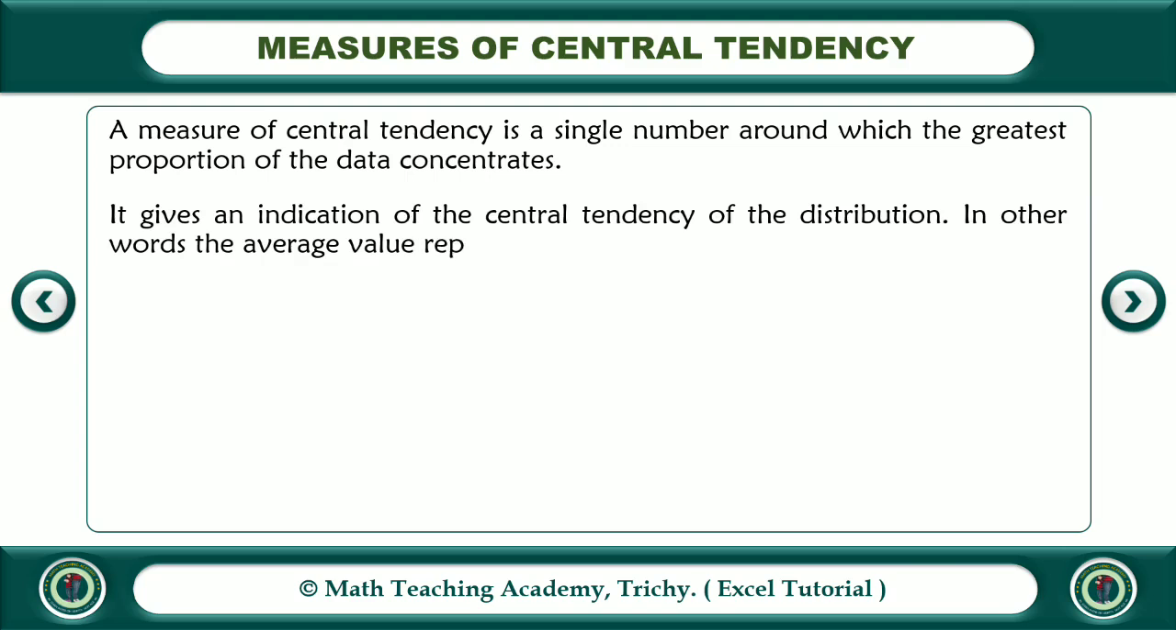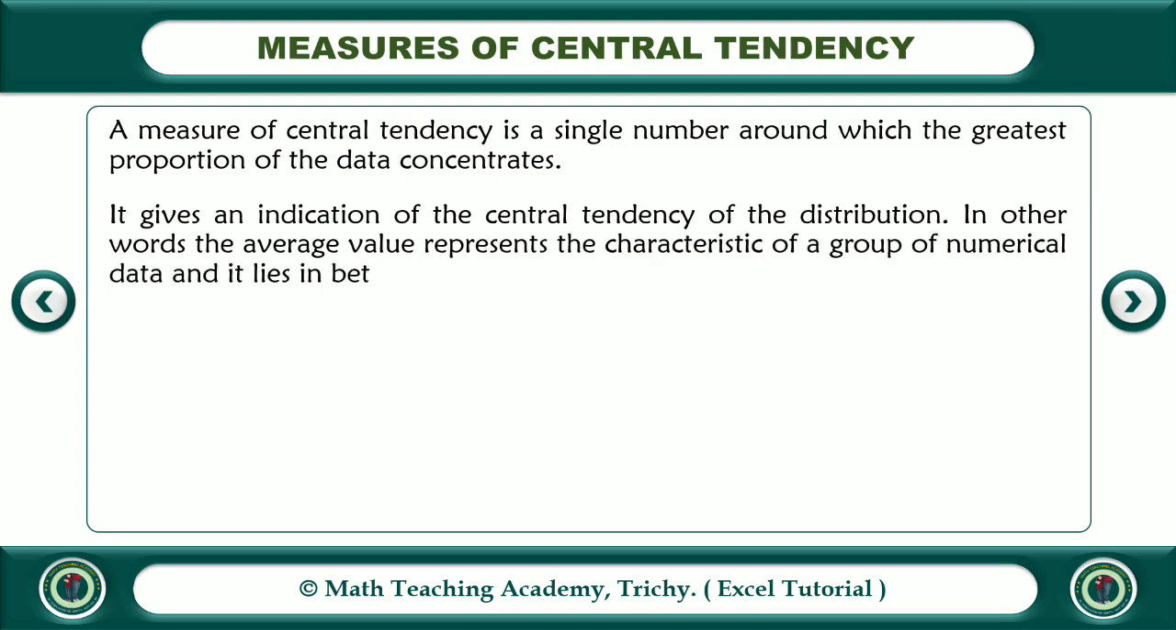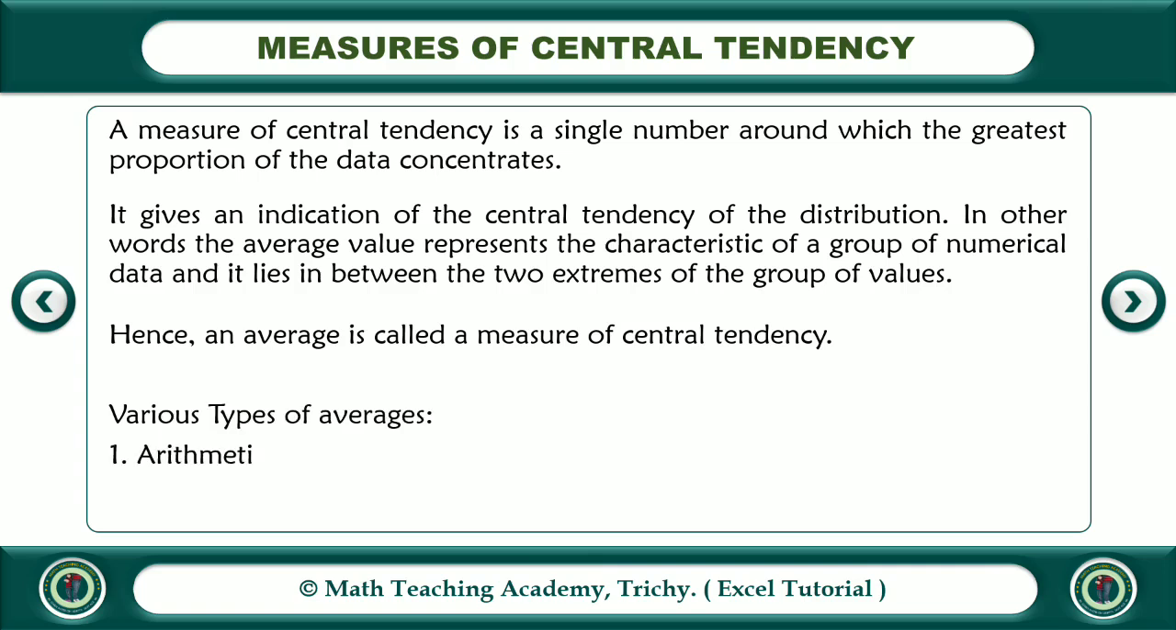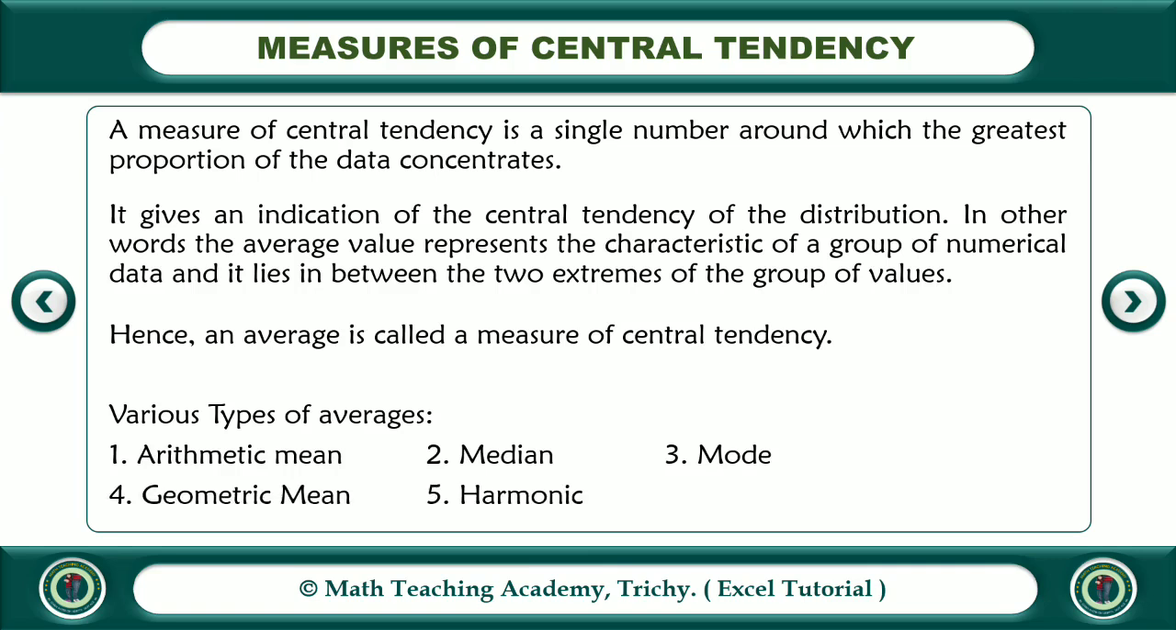In other words, the average value represents the characteristics of a group of numerical data and it lies in between the two extremes of the group of values. Hence, an average is called a measure of central tendency. There are various types of averages. They are arithmetic mean, median, mode, geometric mean and harmonic mean.